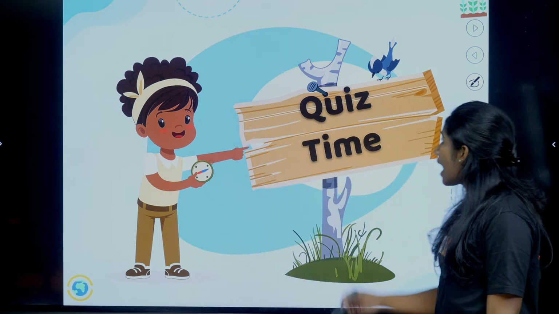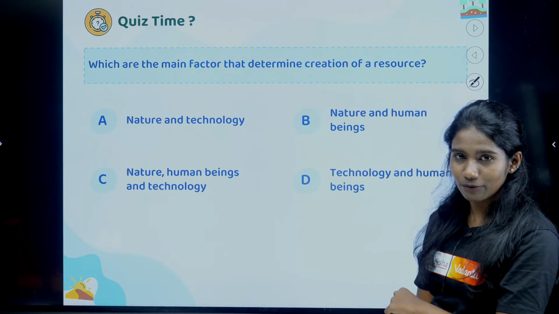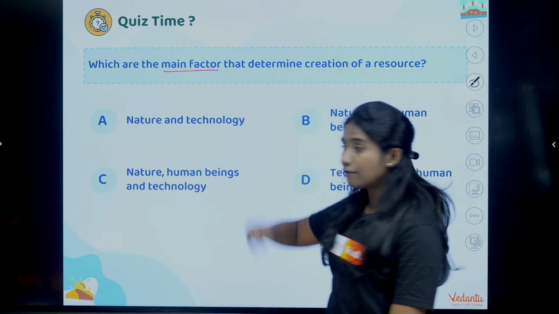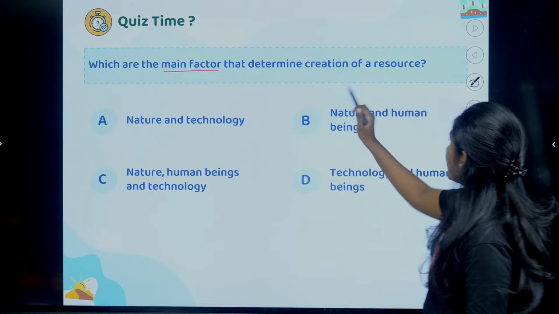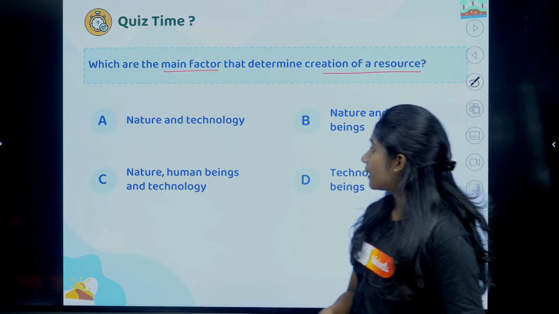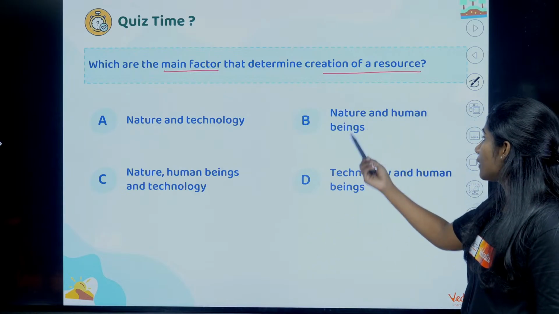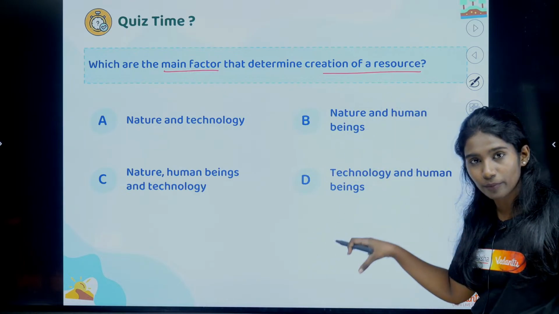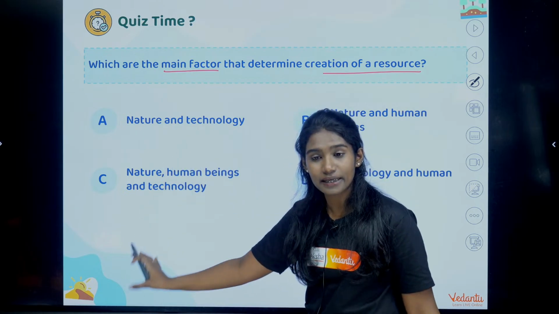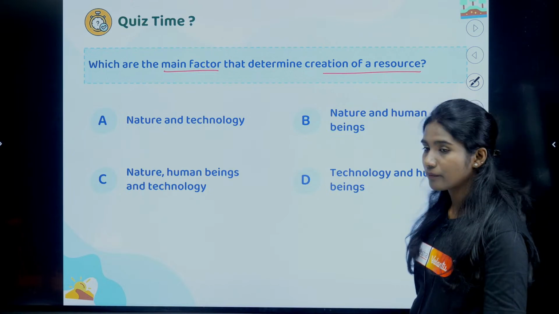So now I have a quiz for you all and I want you all to answer this question. What are the main factors that determine the creation of a resource? Option A says technology, nature and technology. Option B says nature and human being. Option C says nature, human being and technology. And option D says technology and human being.